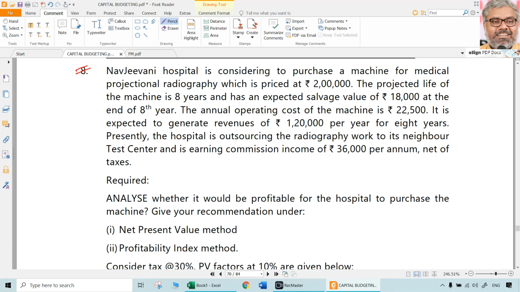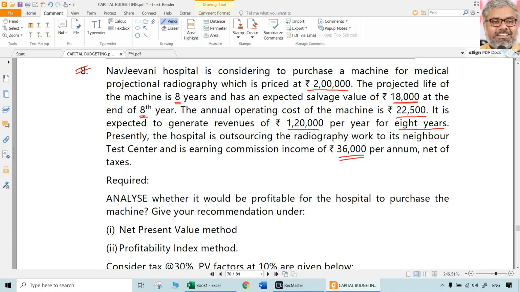The price of that machine is 2 lakh rupees. Projected life of the machine is 8 years, and expected salvage value of 18,000 rupees is there at the end of the 8th year. So 8 years is the overall period for which we are doing this analysis. The annual operating cost of the machine is 22,500. It is expected to generate revenues of 1,20,000 rupees per year for 8 years. Presently, the hospital is outsourcing the radiography work to its neighbor test center and is earning a commission income of 36,000 rupees per annum net of taxes.